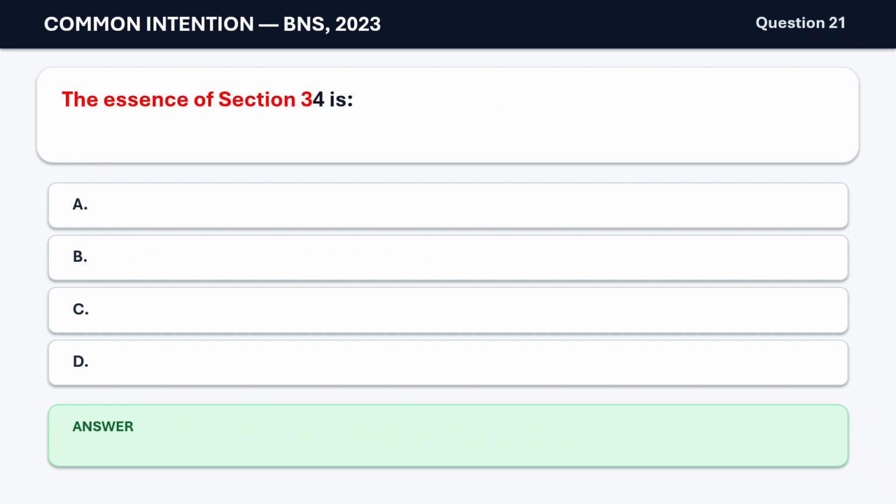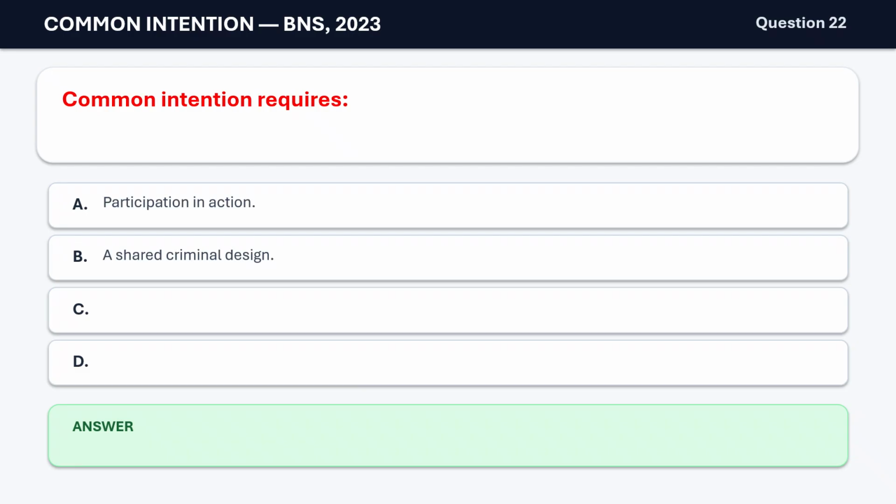Question 21. The essence of Section 34 is A. Individual liability. B. Joint liability. C. Civil liability. D. Absolute liability. The correct answer is B. Joint liability.